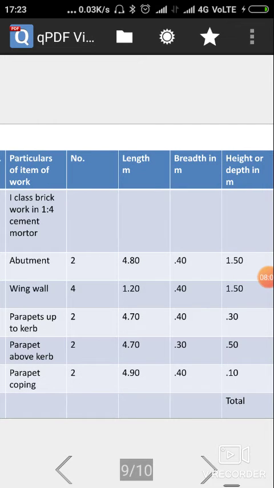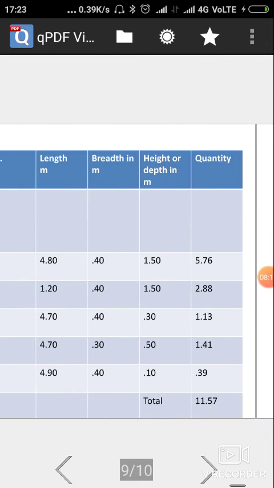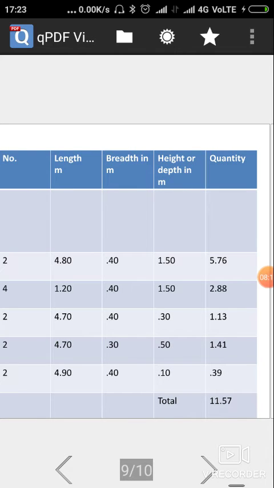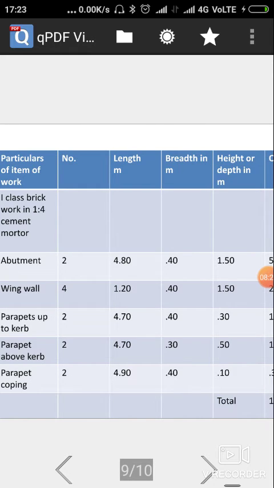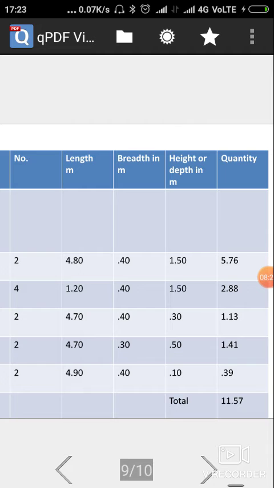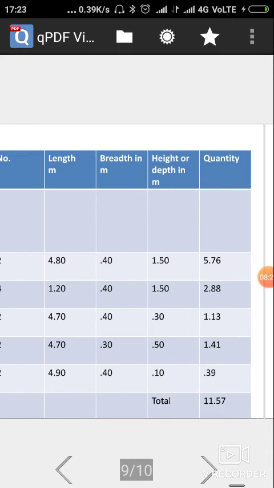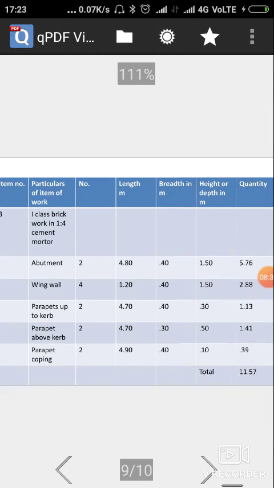Length is 4.80 meter, width is 0.40, height is 1.50 meter, and total quantity is 5.76 meter cube. Wing wall, 4 wing walls. Length is 1.20 meter, width 0.40 meter, height is 1.50 meter. Total quantity is 2.88 meter cube.